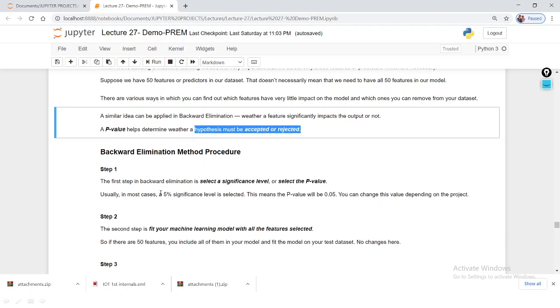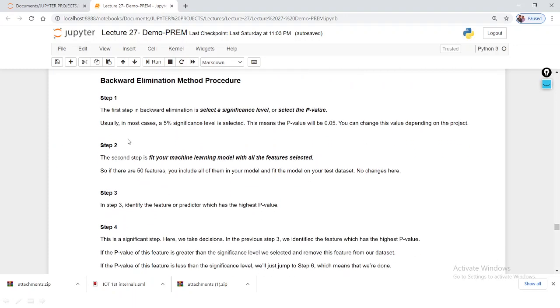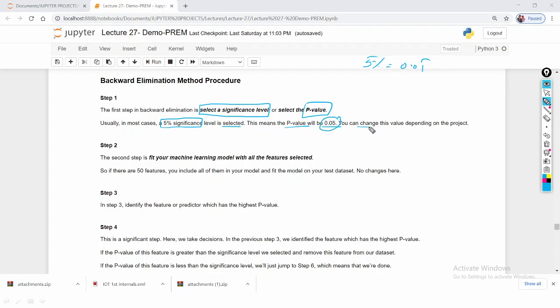So what is the backward elimination method procedure? Step 1: the first step in backward elimination is to select the significance level or the p-value. Usually in most cases a 5% significance level is selected, which means the p-value will be 0.05. So 5% means 0.05. You can change this significance value depending upon your project.